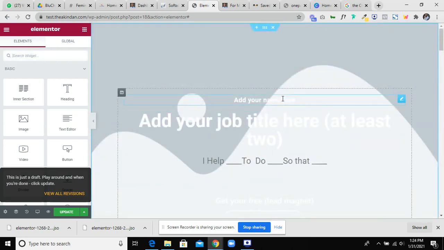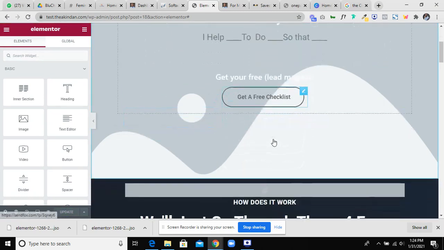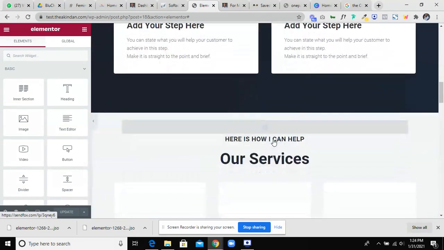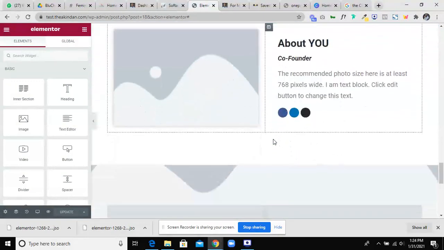Please always remember to click on updates anytime you make some changes. Always click on updates anytime you make changes. Okay, so right now we have our templates here.